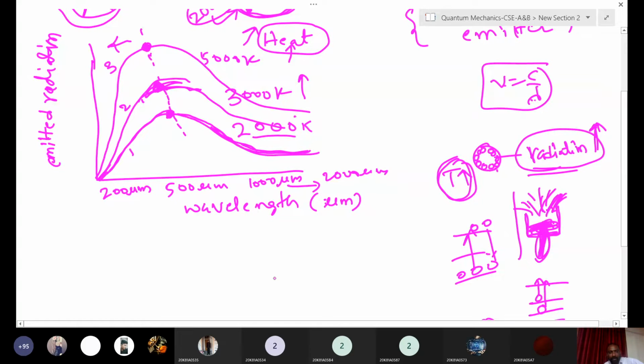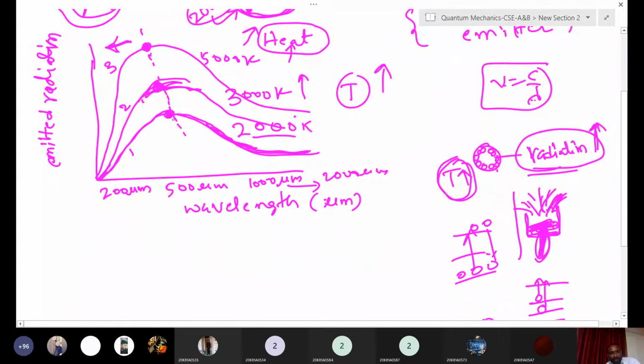Higher temperature. Yes. What happened? Try to think of it. After some time, it loses its energy and comes back to the ground state. That's why, if after some time this peak is decreasing, that is okay. But we are talking about the maxima. Suppose we are varying the temperature, we are changing the temperature. This peak is shifting to the lower wavelength side.